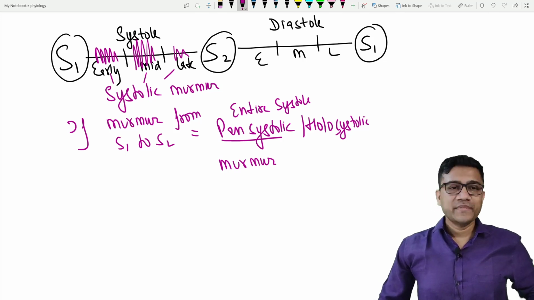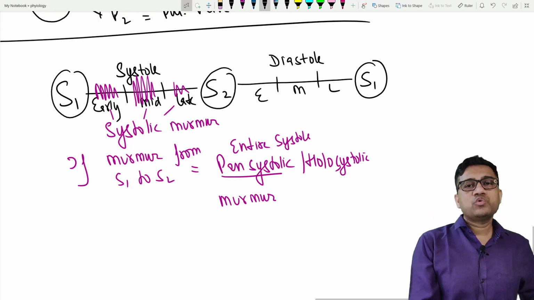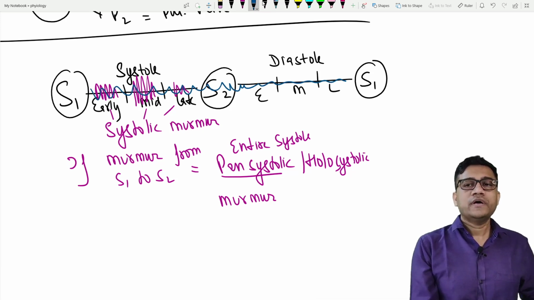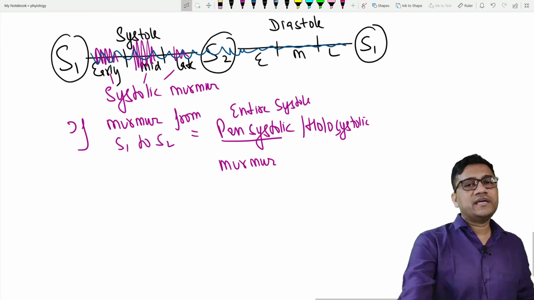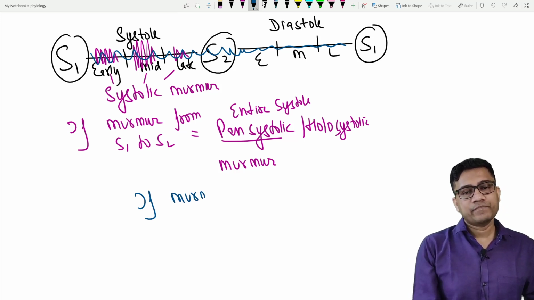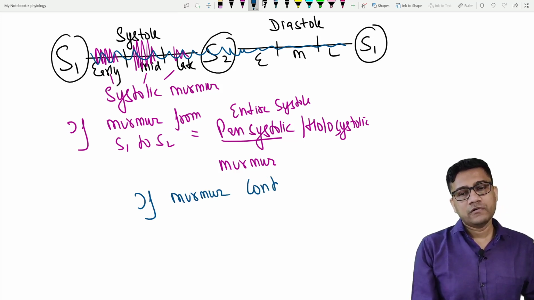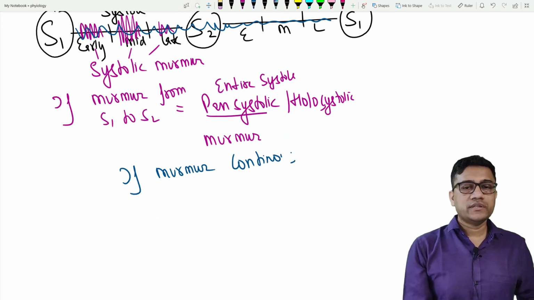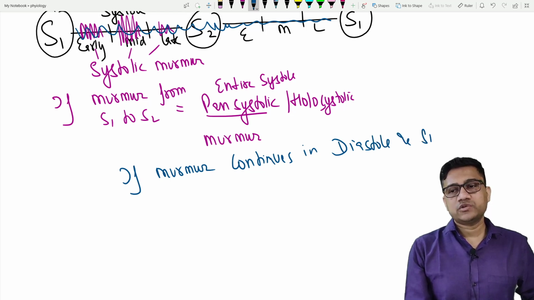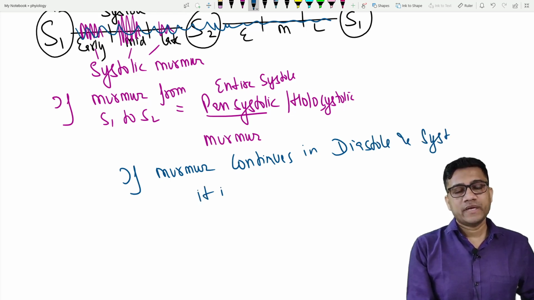And if a murmur appears throughout the cardiac cycle, occurring in both systole and diastole, this is a continuous murmur.